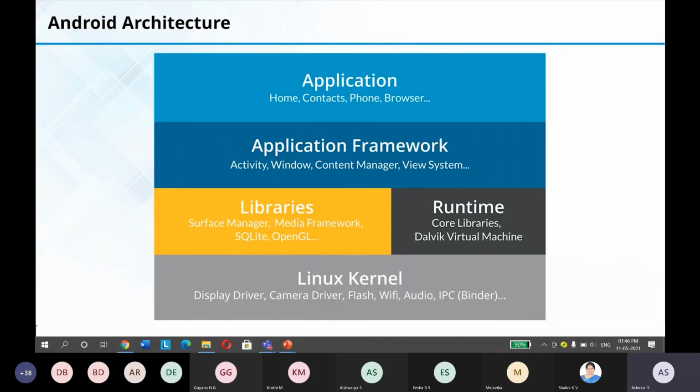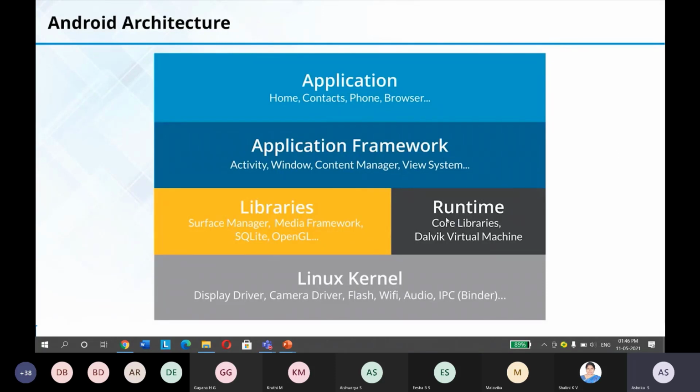So Java, how do you run Java programs? In order to run a Java program, we need JVM, right? That is Java Virtual Machine. Same way, here in order to run our Android program, we require the Dalvik Virtual Machine, that is DVM. So DVM is also an optimized version of JVM, that is Java Virtual Machine. The optimized version is called Dalvik Virtual Machine.